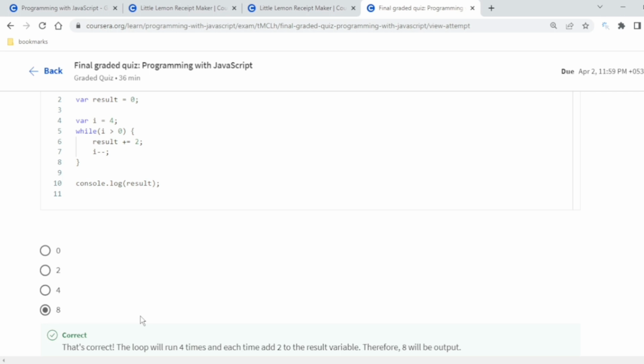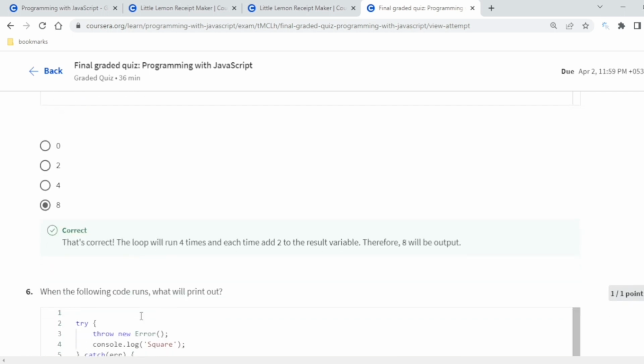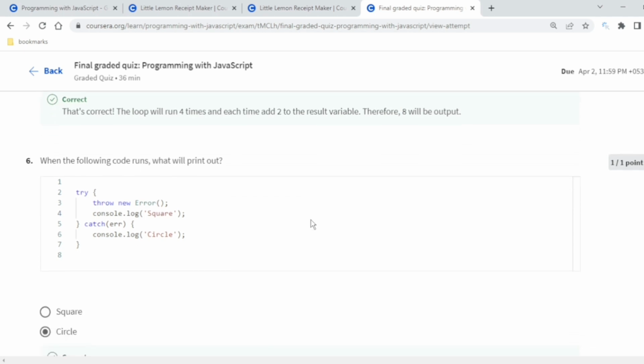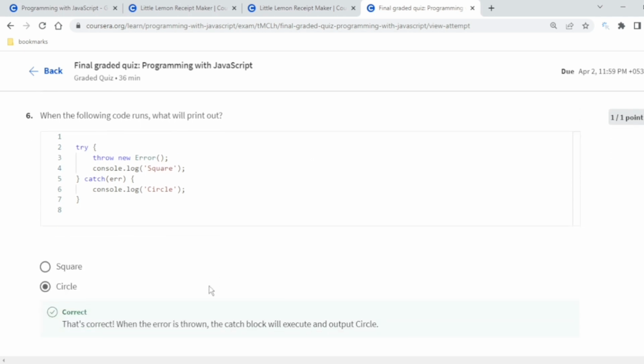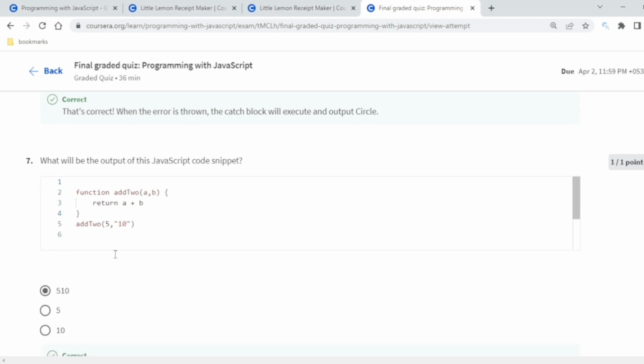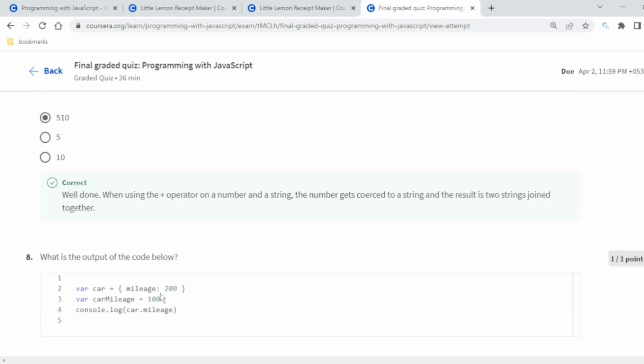I have written it in a notebook and then tried to run this. So the loop will run 4 times, and each time it adds to the result. Therefore, it will be the output. Now this will show a circle because again the same thing. Through the arrow we will go to the catch one and the circle is shown. The output of this code snippet is 510, as I have already mentioned.